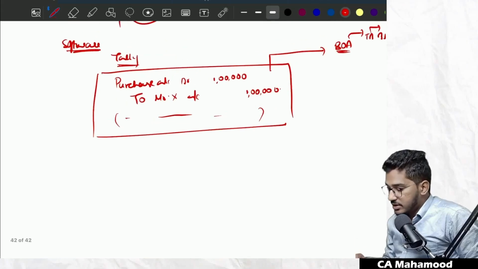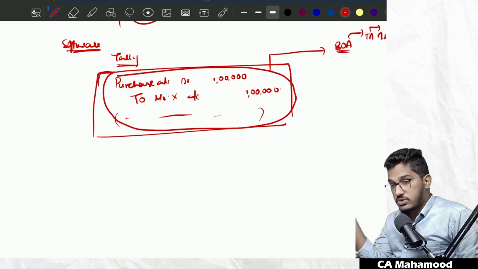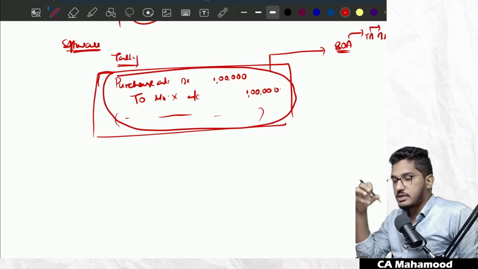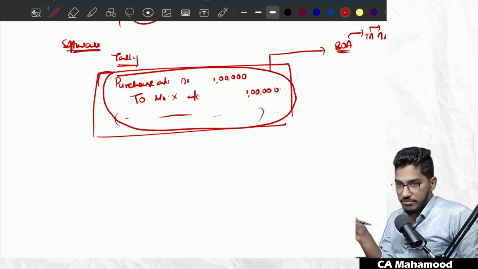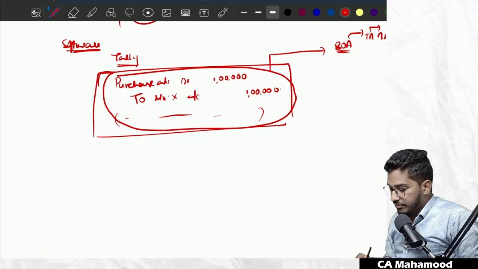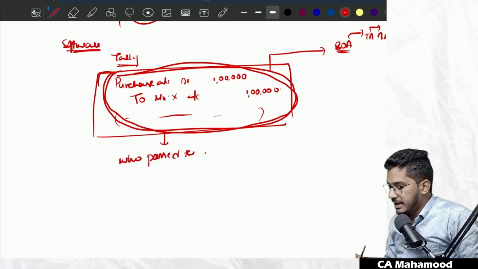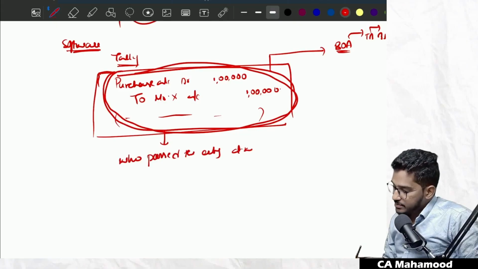Now, in addition to recording of this entry in the books of accounts, the software should also record the history of this entry. The software should also record the background of this entry. The Tally will record this entry, and in addition to that, it should also record who passed this entry, and at what time it has been passed.